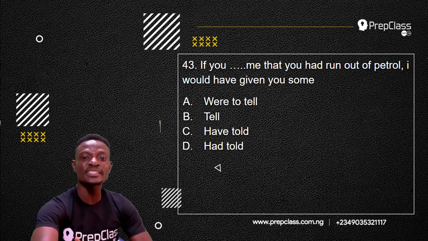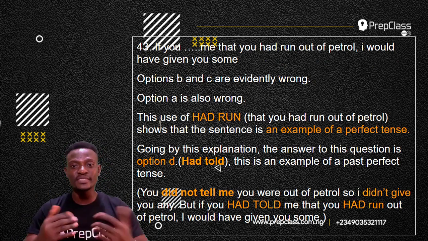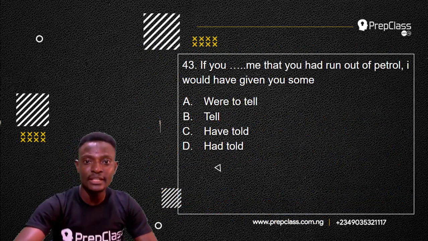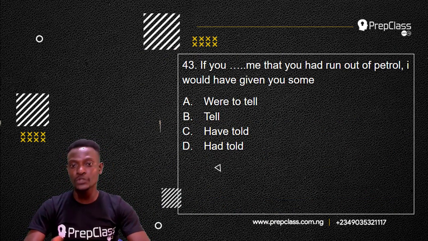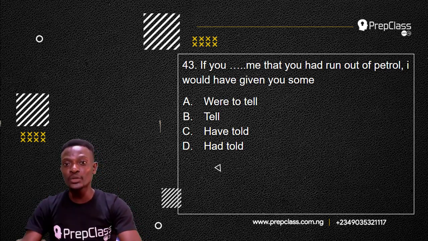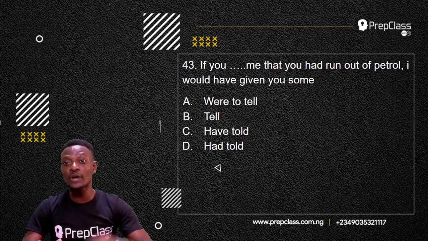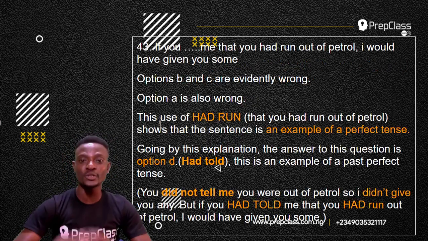So which of these options is the most appropriate to fill this blank space with? Now, options B and C are evidently wrong. Let's take a look at them. Option B, if you tell me that you had run out of petrol, I would have given you some. Option C, if you have told me that you had run out of petrol, I would have given you some. Option A is also wrong: if you were to tell me that you had run out of petrol, I would have given you some. The answer to this question is option D.